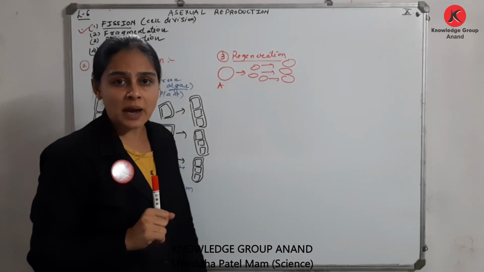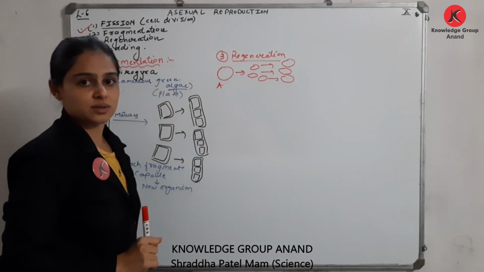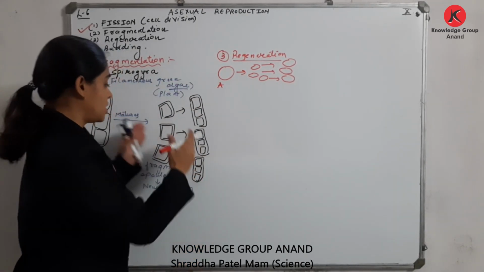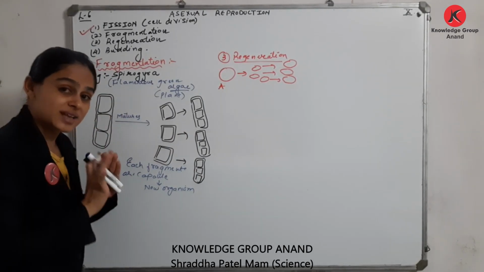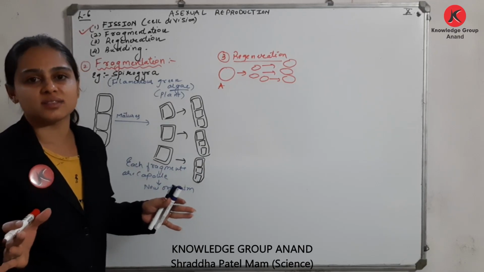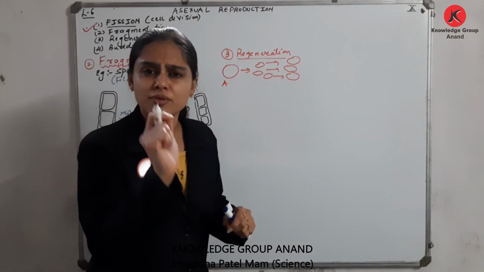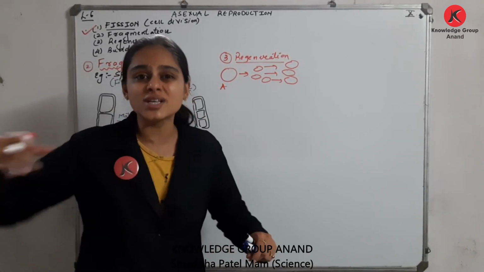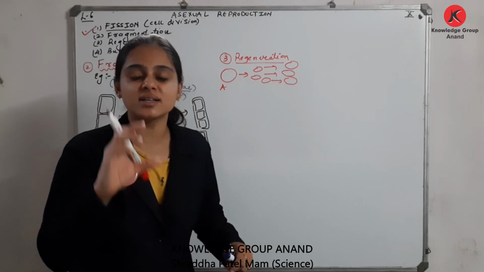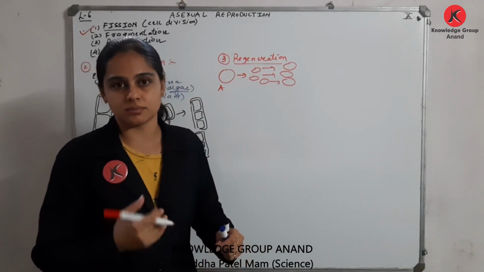Now a question should come to your mind: what is the difference between fragmentation and regeneration? There is a difference. In fragmentation, on maturation the body divides; in the natural mechanism the body divides. Whereas in regeneration, due to some reason, due to an accident you can say, if some part gets cut, then that part itself is capable of producing a new organism.